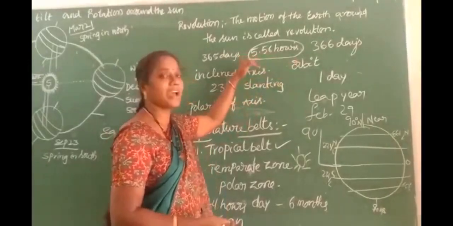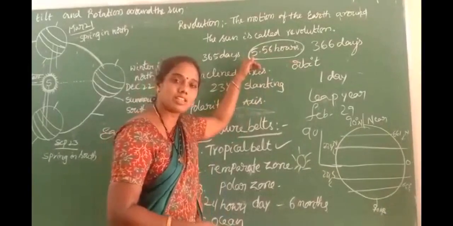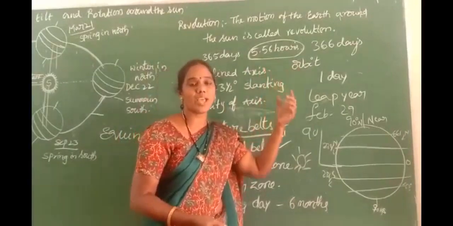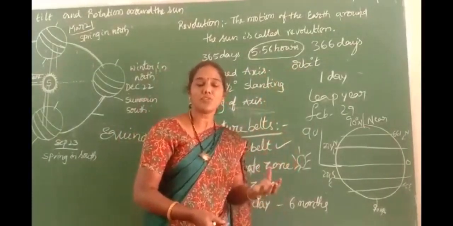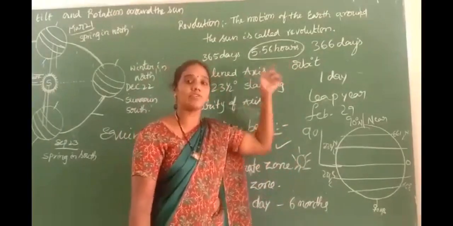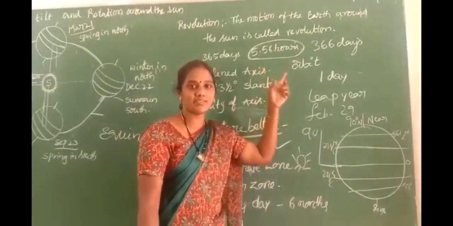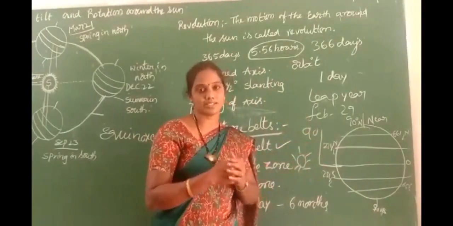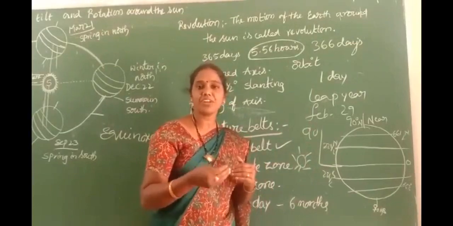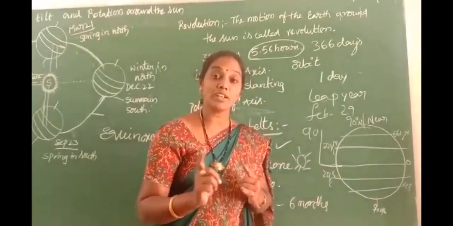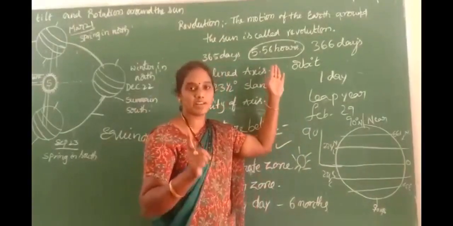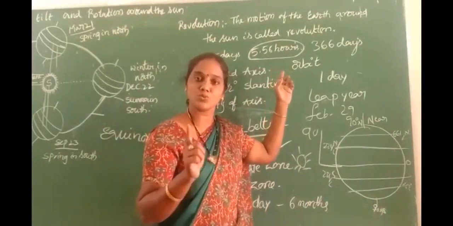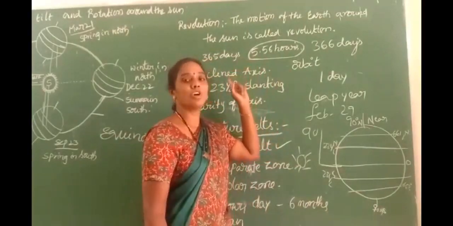So we consider a normal year as 365 days. At the same time, these 5.56 hours we have to calculate every 4 years, and this is calculated as 1 day. So 5.56 hours is roughly 6 hours. These 6 hours we calculate over 4 years. For every year 6 hours, and over 4 years it is 24 hours. We consider 24 hours as 1 day. So 1 day is added to the normal year.